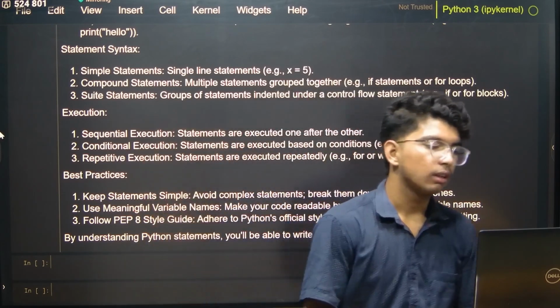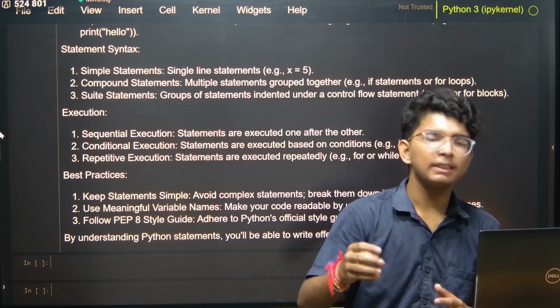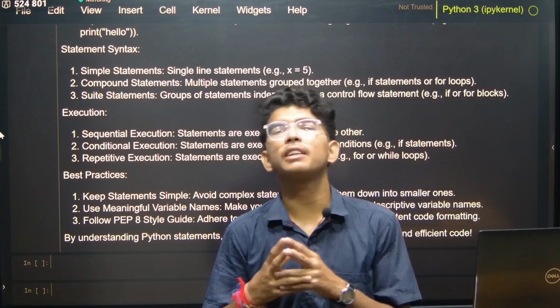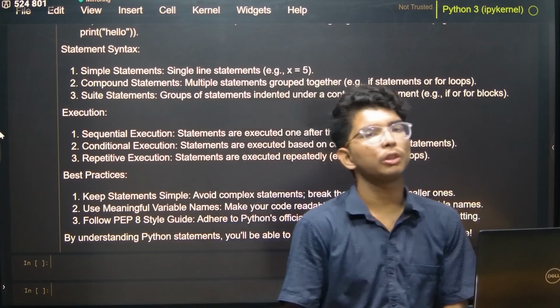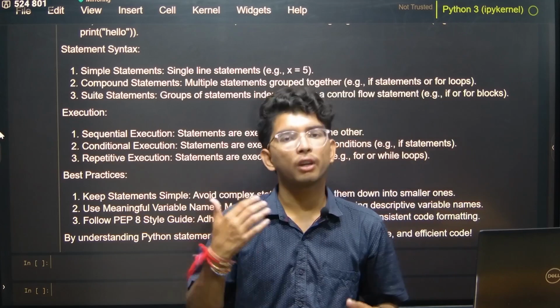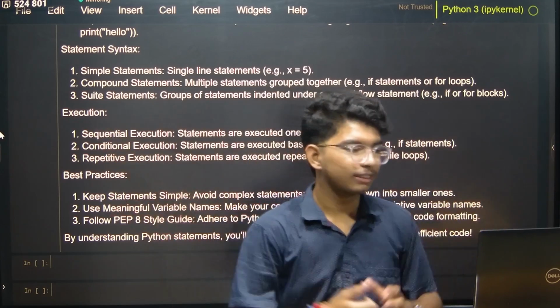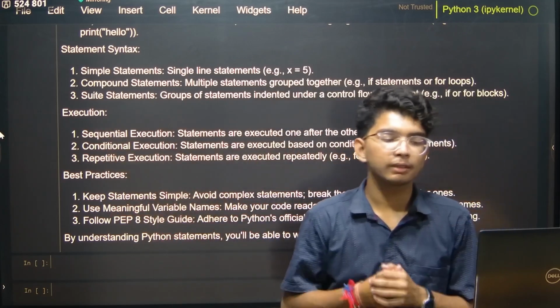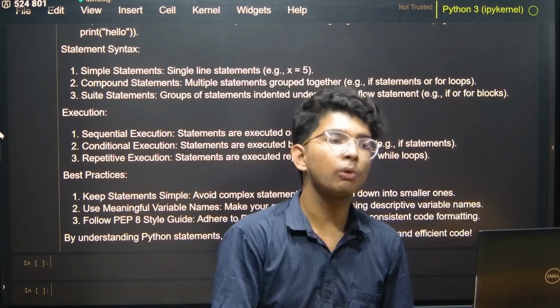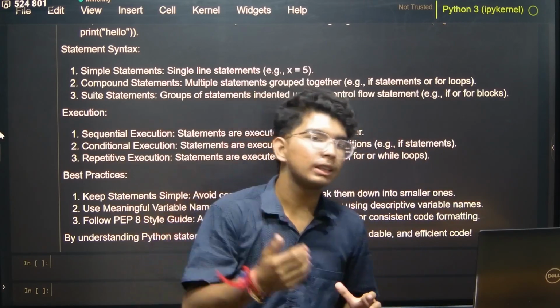Now best practices. Keep statements simple. If you keep your statement simple, then it will be much easier to code your program. Avoid complex statements, as they will only confuse your head and then boom. Break them down into smaller ones. If you are making a statement, then break it down so that you can do the coding easily.